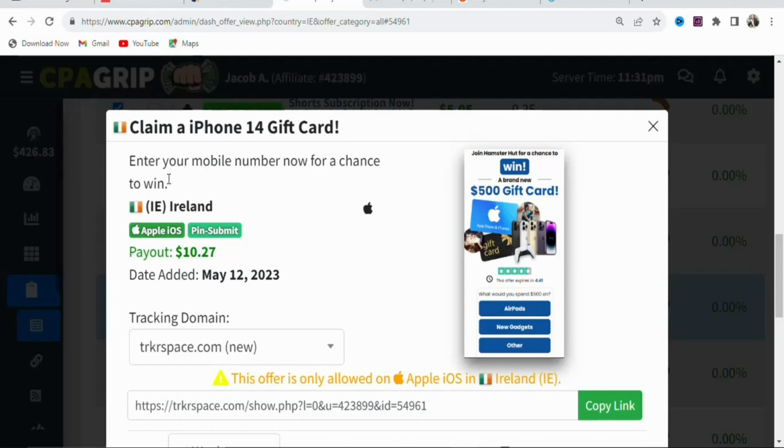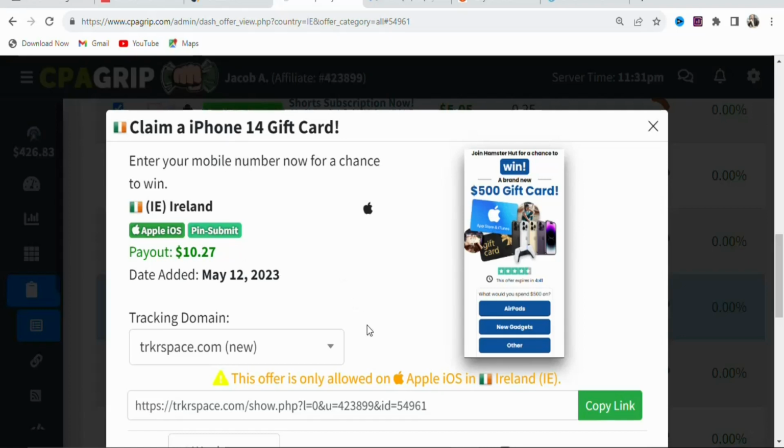So your potential visitors have to enter their mobile numbers. You can see this is the title of the offer. One good thing about these offers is that you don't need to get a sale, and if your potential visitors enter their details, whether they win the gift or not, you are still going to be paid.